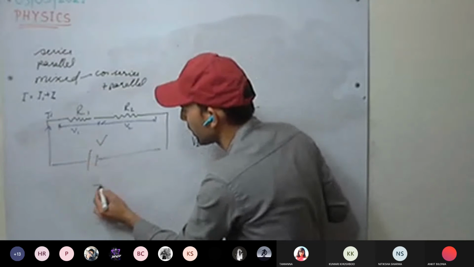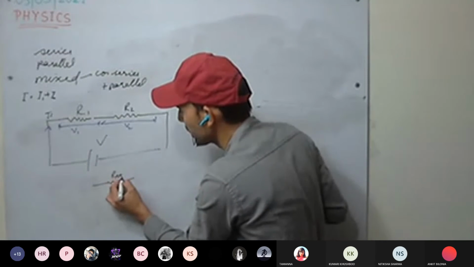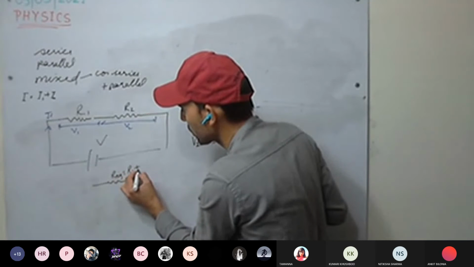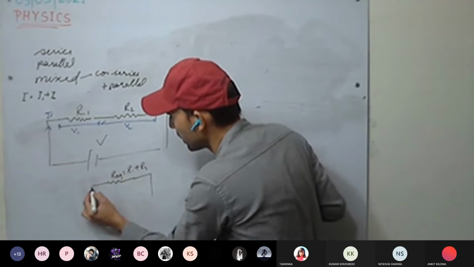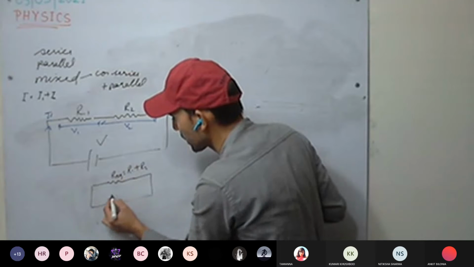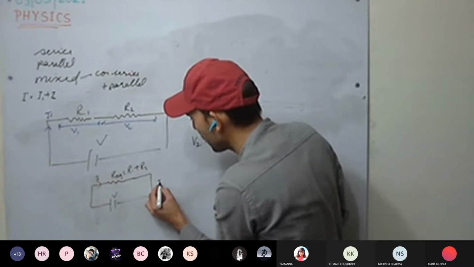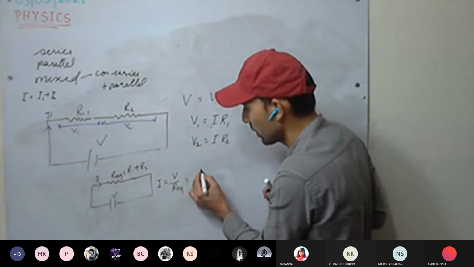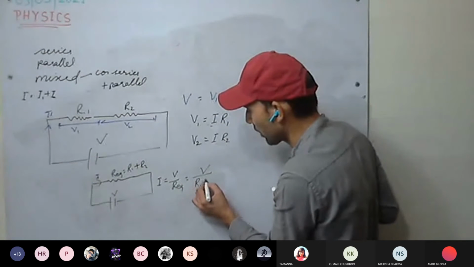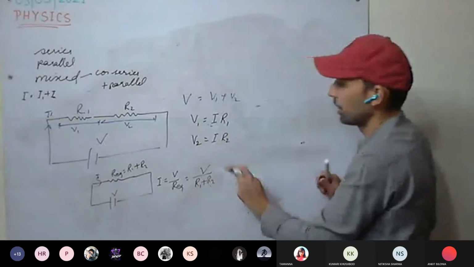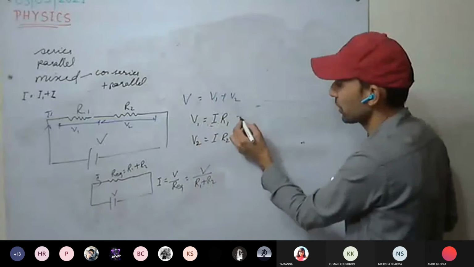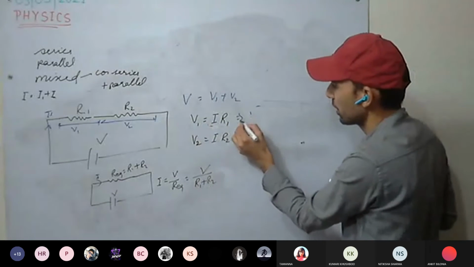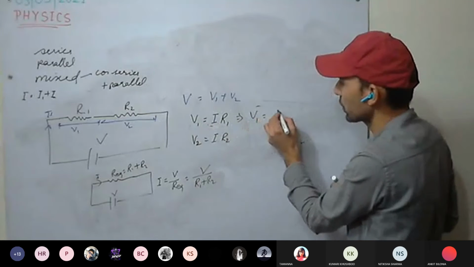See here. R equivalent is how much? R1 plus R2. I will be how much? V by R equivalent, V by R1 plus R2. So V1 equal to I is how much?